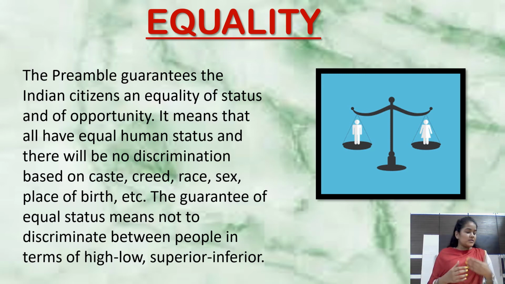So class, similarly, we should not discriminate. As we just saw about the discriminations, what steps can you take as an individual if you see all these things happening? So what steps will you take to avoid this or to stop this? Very good. Yes, you can join NGOs. Very good. Absolutely right. You can make people aware. Yes, correct. Absolutely right. That is how you will remove this barrier, right?